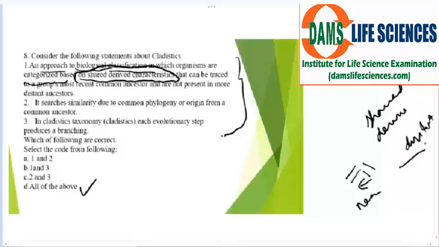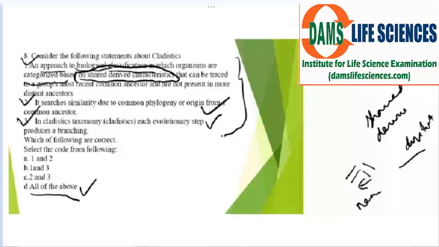Is such a similarity due to common phylogeny or origin from a common ancestor? Yes, this is also correct. Now the third: in cladistics taxonomy, each evolutionary step produces a branching. Yes, this is also right. So all three are correct. Select the code from the following: all the above. 1 is correct, 2 is correct, and 3 is correct.